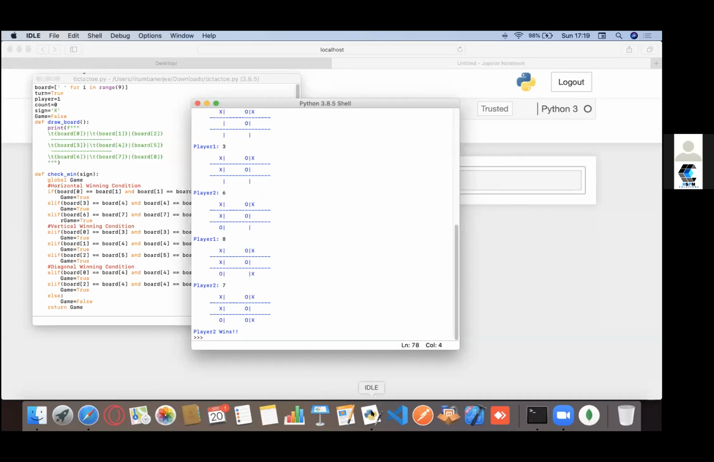Opening Python shell was very simple. You need to search for IDLE either in your start menu or in your launchpad or whatever you are using, right? And then you would find it.